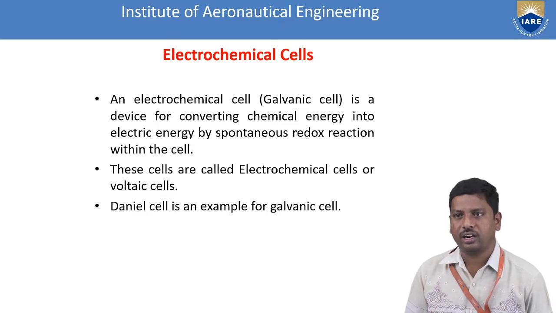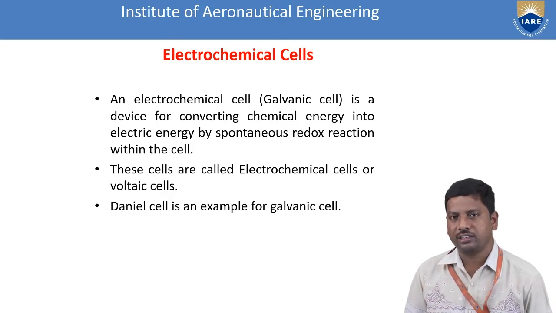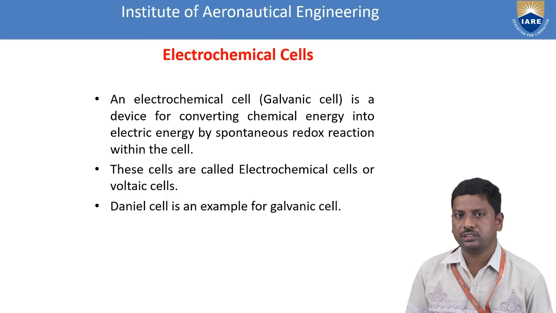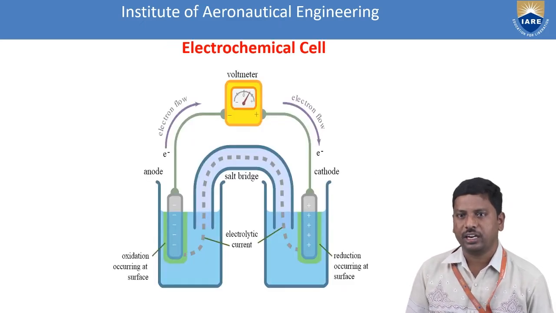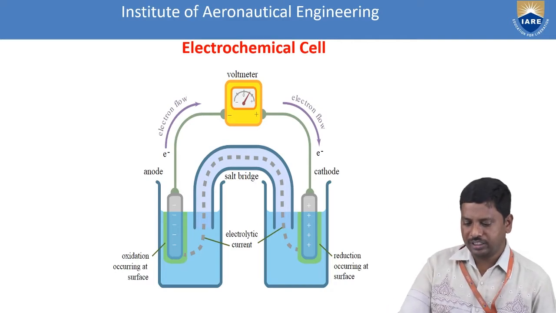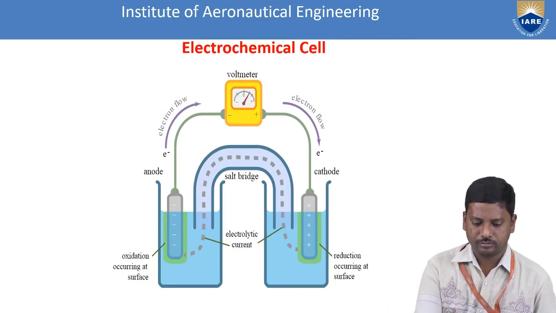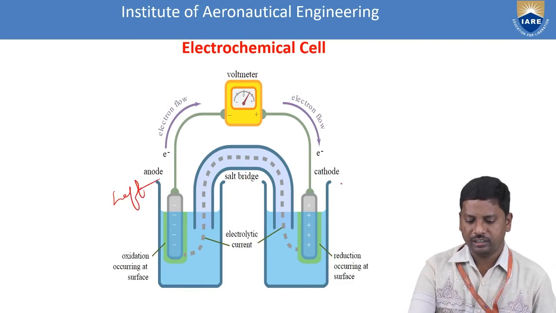These electrochemical cells are also called voltaic cells. Why? Because they were invented by Volta and Galvani. So these cells are called voltaic and galvanic cells. And the best example for these electrochemical cells is the Daniell cell. Mainly these electrochemical cells contain two types of electrodes. One is the anode, present on the left side, and the second one is the cathode, on the right side.